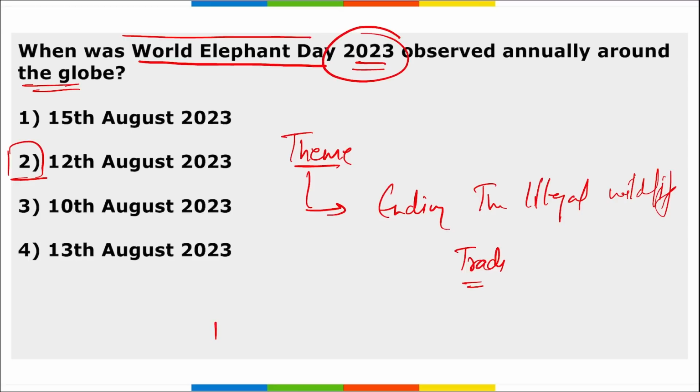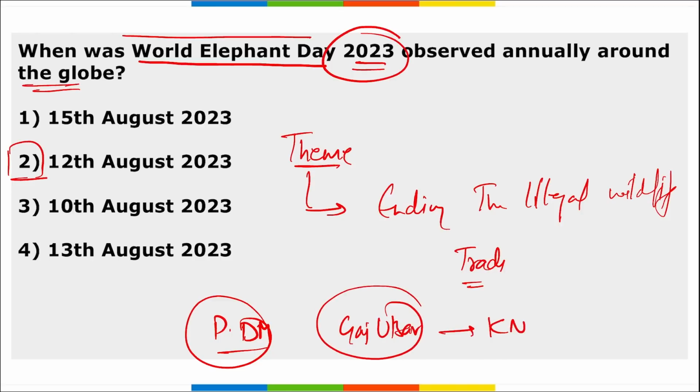Then remember, President Draupadi Murmu, she inaugurated Gaj Utsav. This was at the Kaziranga National Park, right, in Assam. Correct? Gaj is a synonym of elephant only, remember, in Hindi. Correct? So Gaj Utsav was celebrated or inaugurated at the Kaziranga National Park, that is in Assam, and it was to mark the 30 years of Project Elephant.